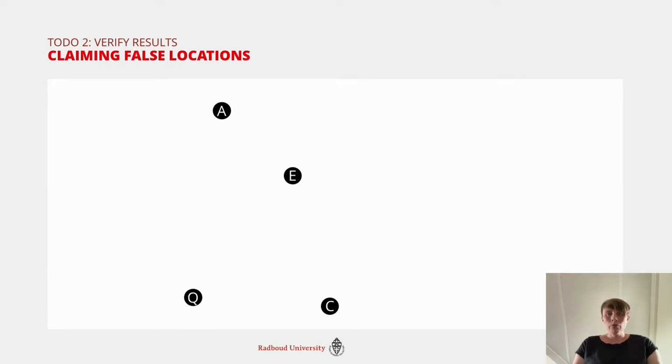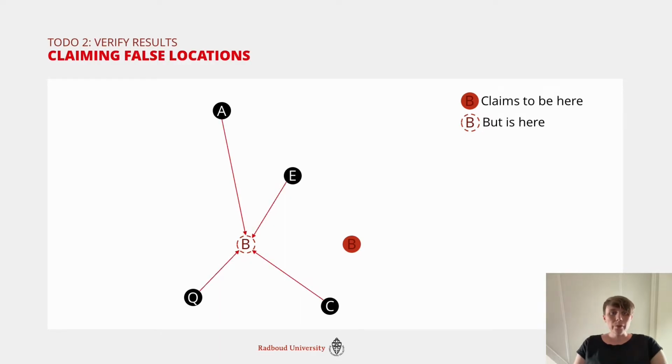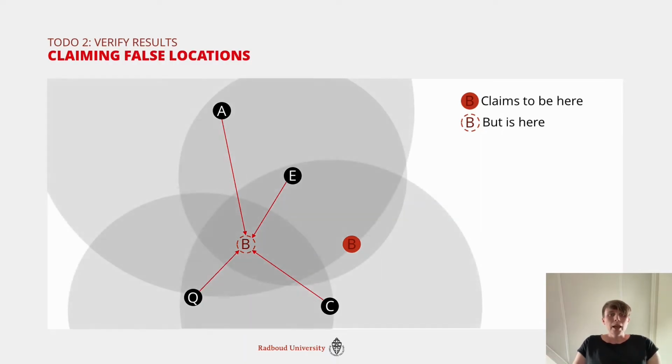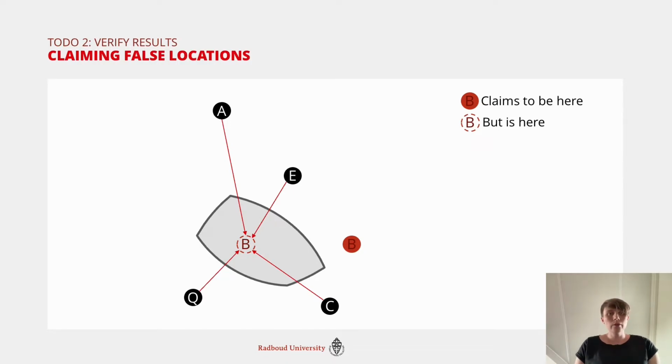And we look at the same setup of nodes again. But now we have a location of B. That's the real location, and we have a claimed location, the red one. So B claims to be in the red location, but the physical location is the dashed one. So now if we do measurements, we always measure the physical location. Obviously, we can't just send a ping to a virtual location, which means the timings we get and the intersections we get are for the physical location.